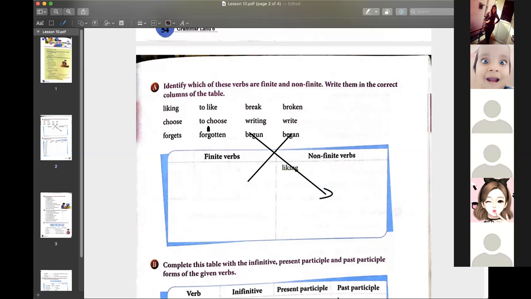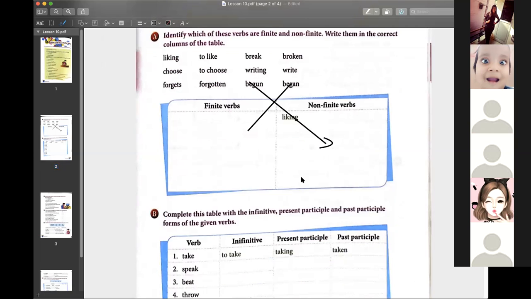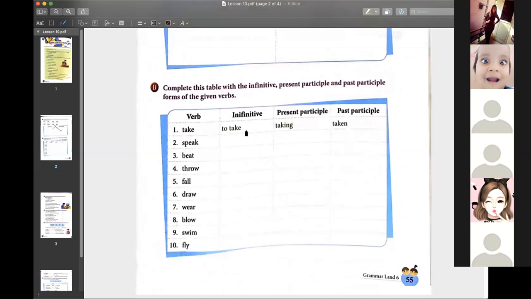Like this, you have to classify your verbs. Question number two is very important. B, you will be able to do it. See, in finite, you just have to add to. For present participle, you have to add ing. For past participle, you have to think and do. The first I'm doing for you, that is, sorry, spoken.